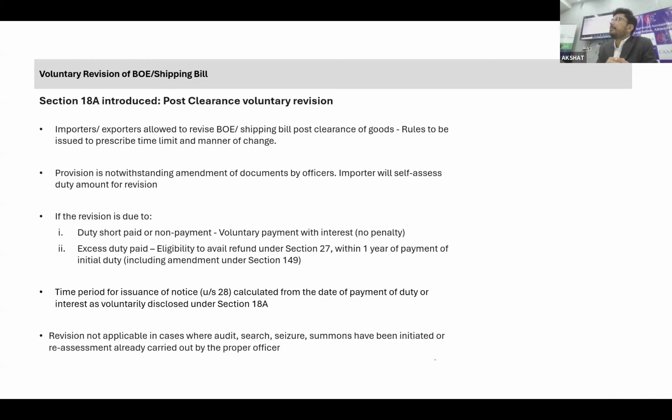So that is one case. And the second case is that there is a transfer pricing adjustment, right? The transfer pricing officer will say, no boss, you are having related party transactions, and this is the correct value which you should have opted, and this is not the value. So the difference between X and Y may be up or down. Whenever there is a true up or true down, you need to adjust the same in your bill of entry or shipping bill, as the case may be.